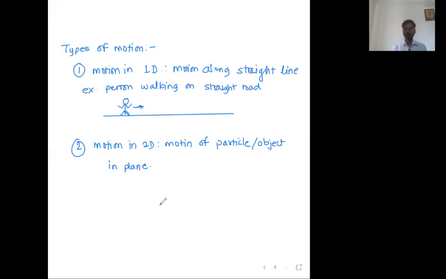Balanno, everyone, give me the example. I will wait for your response for 1 minute. Any example of motion in two-dimensional world or motion in 2D?